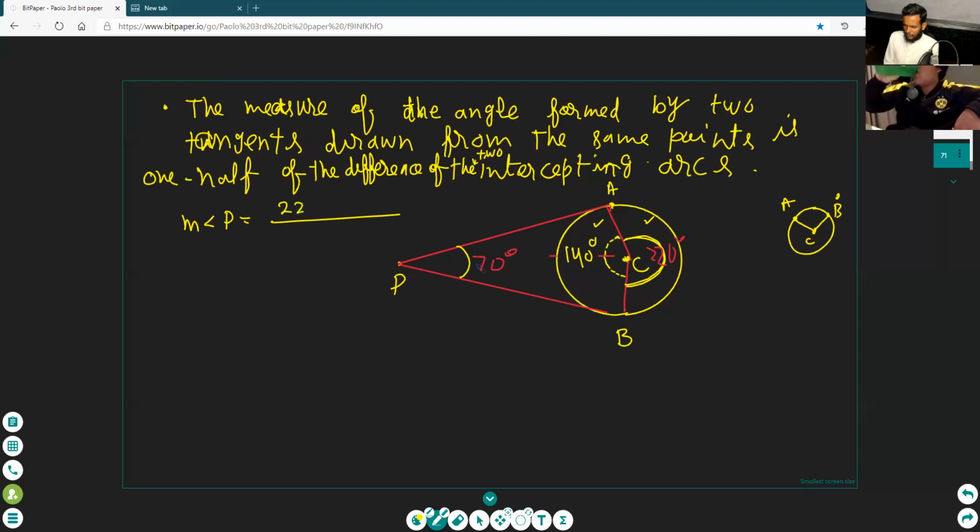See here: 220 degrees minus 140 degrees, divided by 2. Paulo, solve it and tell me the answer.